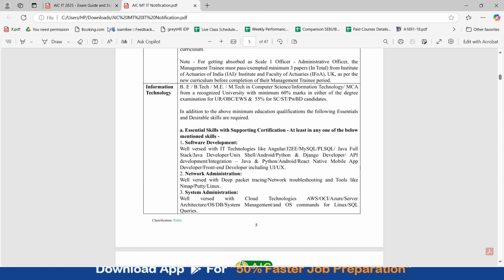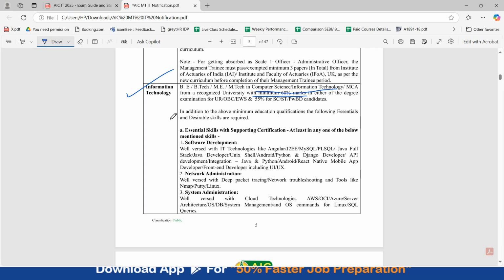First of all, let's look at the eligibility for information technology stream. For information technology, you can be a BE, BTech, ME, MTech in computer science, information technology, or you can be MCA from recognized university with minimum 60% marks in either of the degree examination for unreserved category OBC EWS and 55% for SC, ST, PWPD candidates.